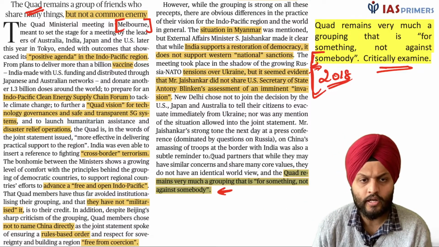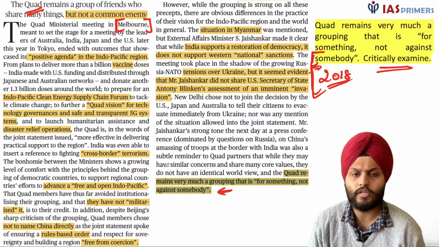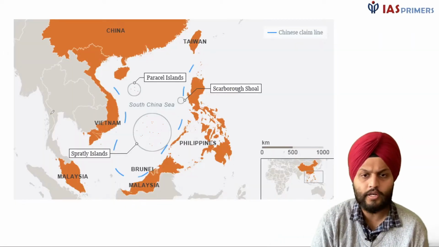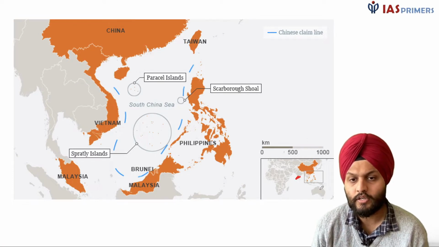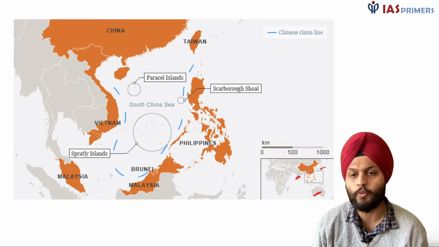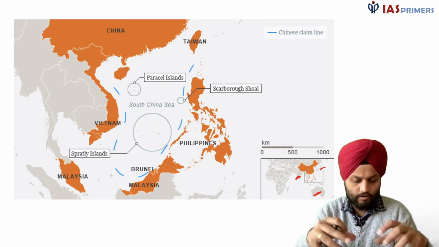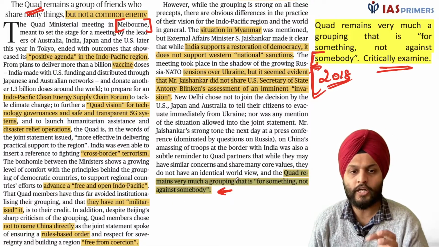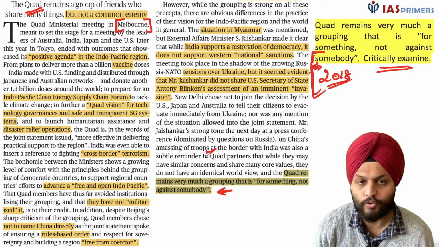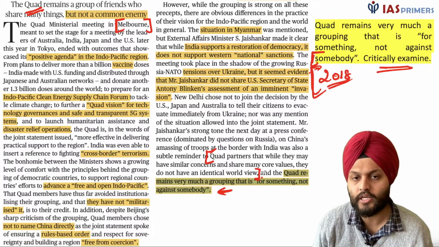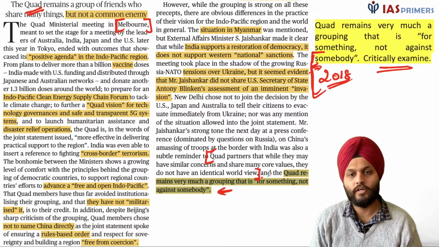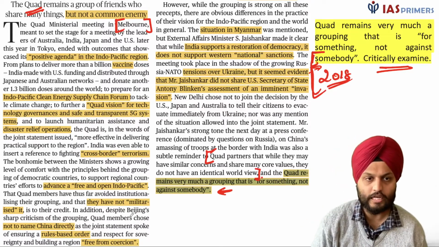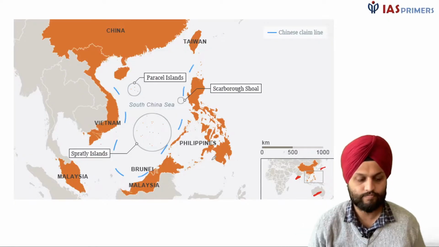So one is this, and other thing is about that CORD countries, that is India, Australia, Japan and USA. So these countries, they have some core values, but at the same time they do not have an identical worldview. In fact, this is again something that you can comment upon, right? So just note down this statement and write comment. So this will actually address all your answer over here.